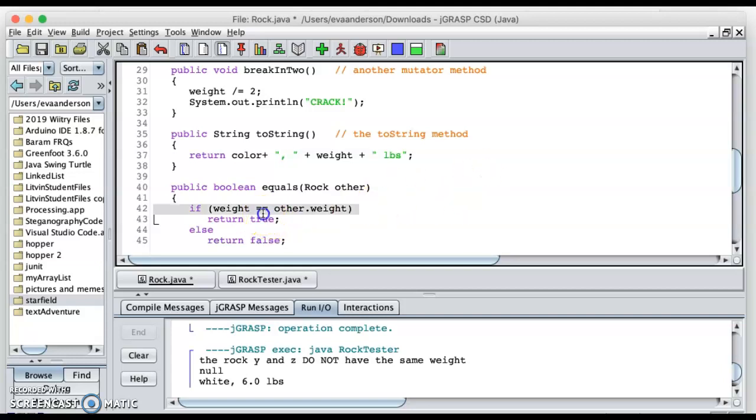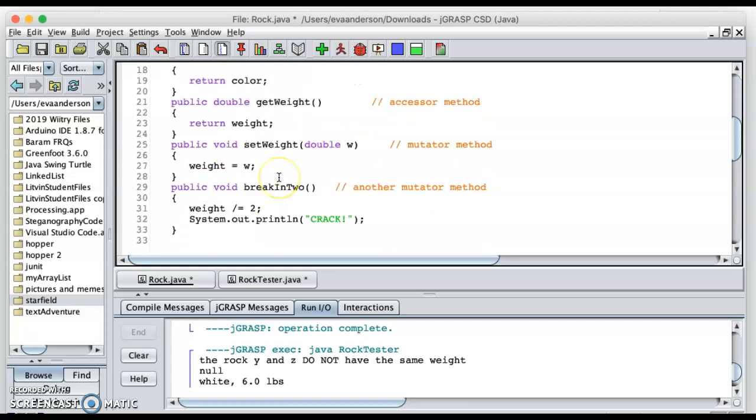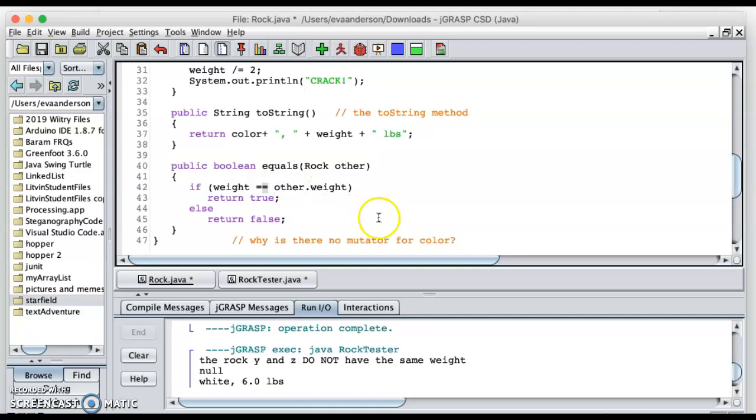Now the reason I can use equal here is because I'm comparing the weights of the two rocks. And I can do that in this method because I'm in the method where the private variables are. I can access these private variables directly.